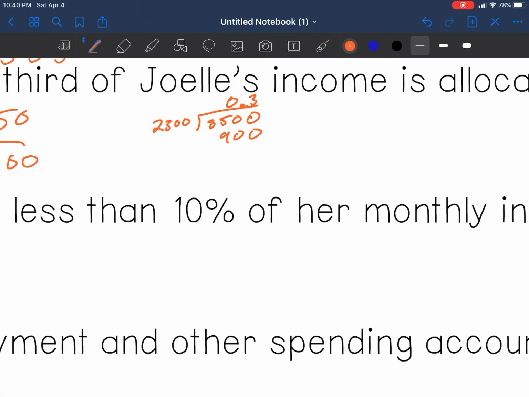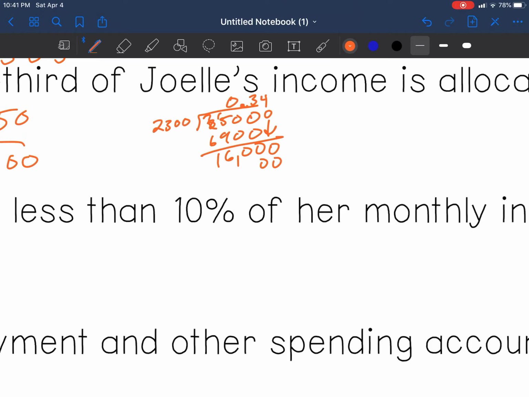3 times 3 is 9, 3 times 2 is 6. Then 9 minus 5, I'm just going to borrow here. 15 minus 9, that's 6. 1,600. Let's add a 0 and bring that down. How many times does 850 go into 16,000? I believe 5 times. Actually, 4 times.